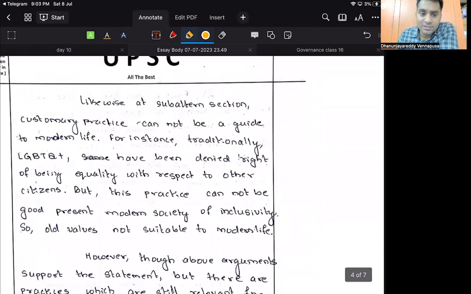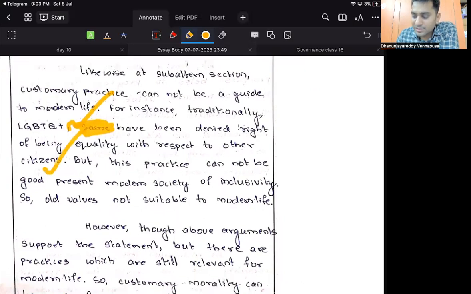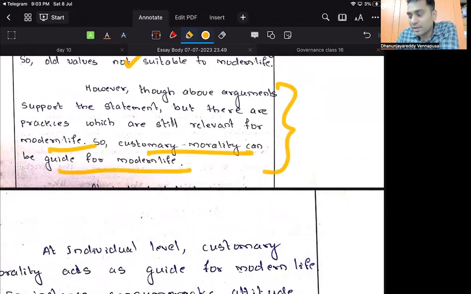Like for subaltern sections, customary practice cannot be a guide to modern life. For instance, traditionally LGBTQs have been denied the right of equality with respect to other citizens. But this practice cannot be good in the present day modern society of inclusivity. So good. However, though the above arguments support the statement, there are practices which are still relevant for modern life. Good. Very good turn. So that customary morality can be a guide for modern life.